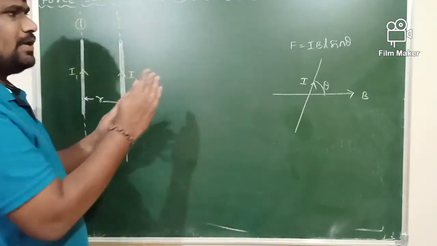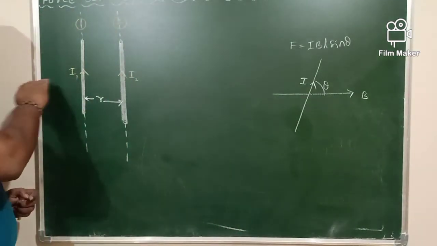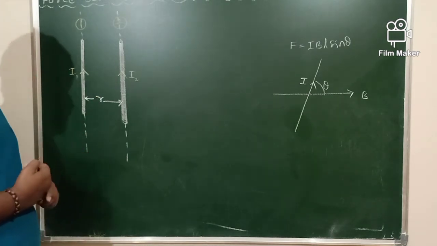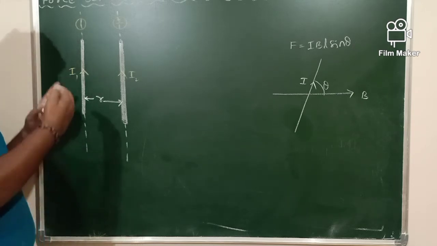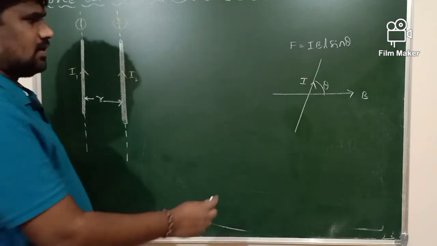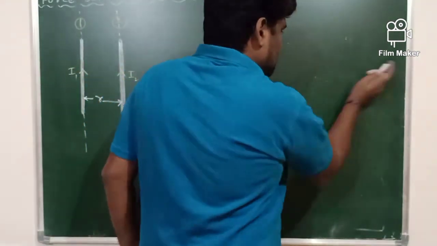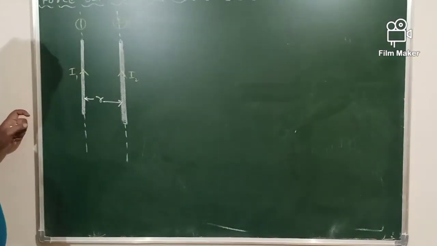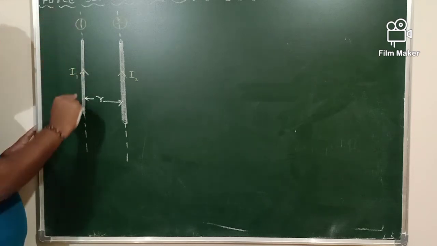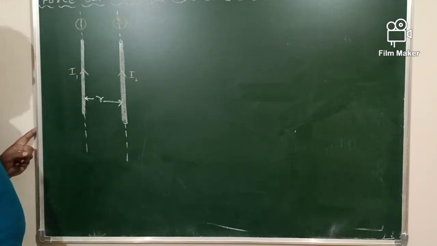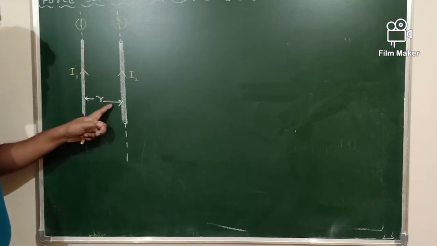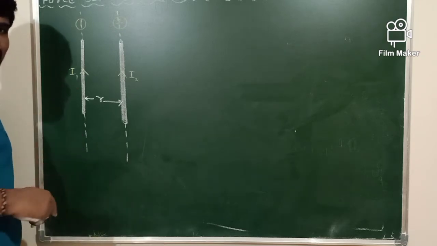So definitely based on this knowledge only we are going to derive the expression for the force between two conductors which carry the current. Concentrate here. When the current I1 is passed through conductor 1, this conductor, that is conductor 1, is going to produce the magnetic field.